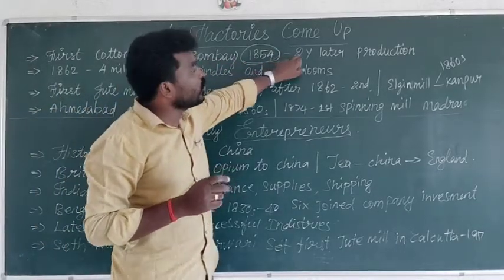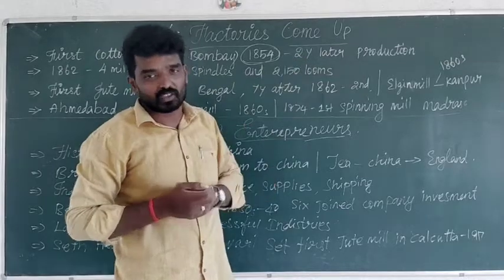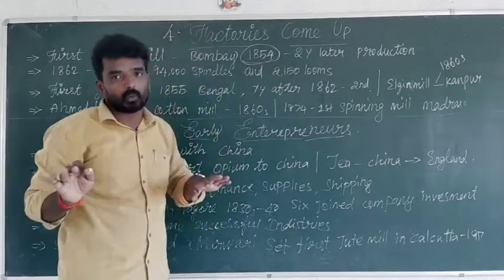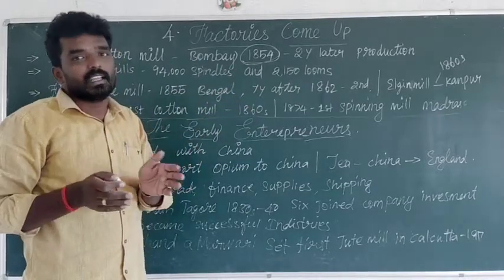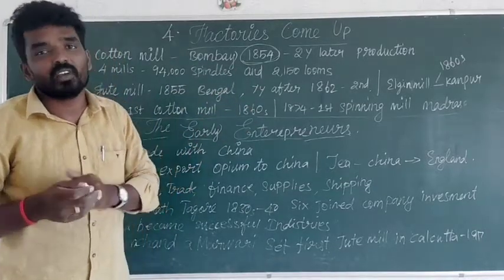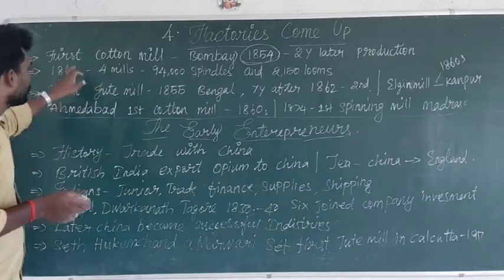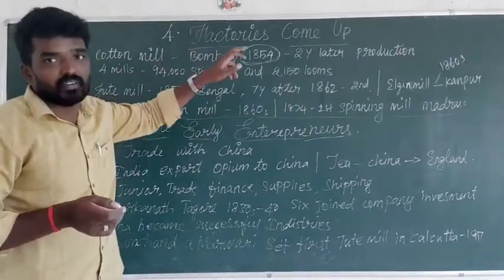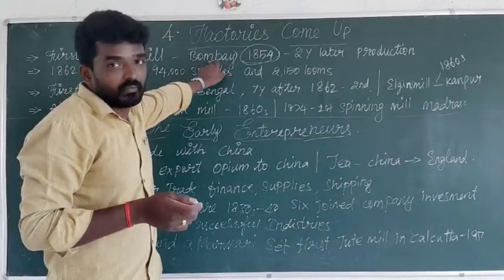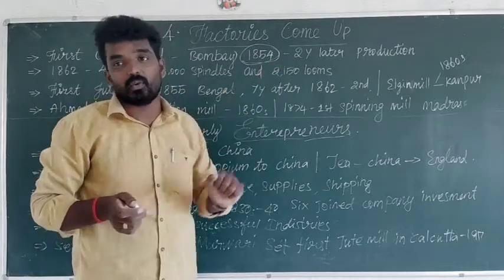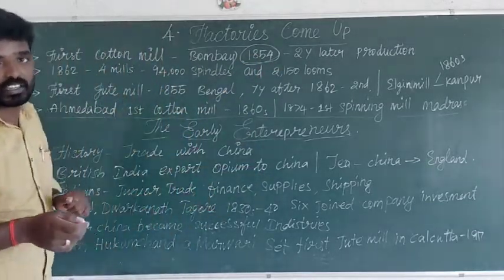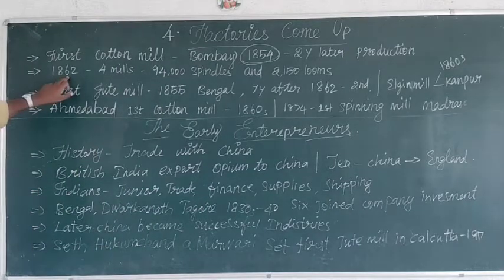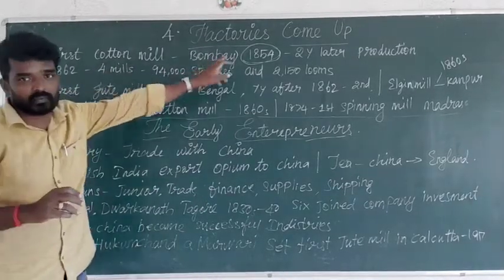After two years they started production. In 1854 they completed the work, but in 1856, two years later, they started the production of cotton. So the first cotton mill was started in Bombay in 1854, and two years later production began.